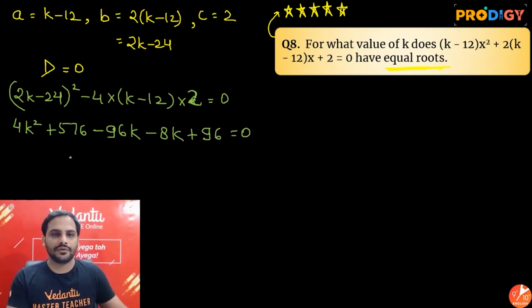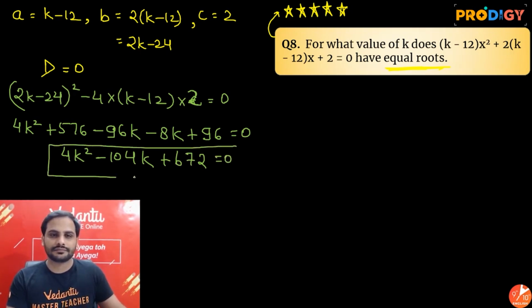So now we are left with 4k square, minus 96k minus 8k is minus 104k, and 576 plus 96 is 672, is equal to 0. I think we can take 4 common.